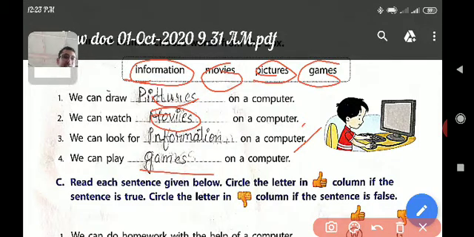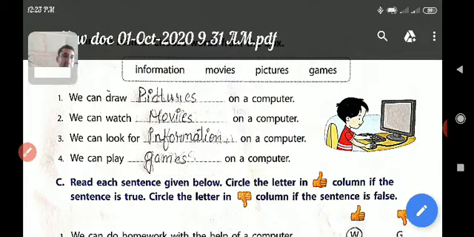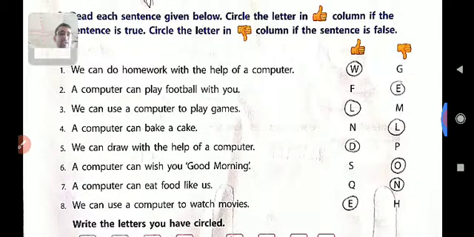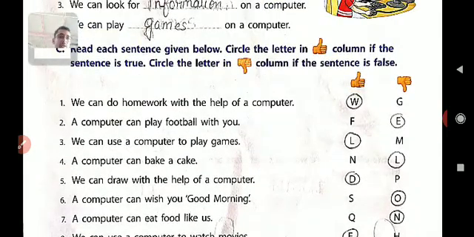Okay student, so now we will see question C. Read each sentence given below. Circle the letter in the like column if the sentence is true. Circle the letter in the dislike column if the sentence is false. So which one is correct? We will circle the sentence in the like column, and which one is incorrect or wrong, we will circle in the dislike column. Okay student, now look at question number 1.